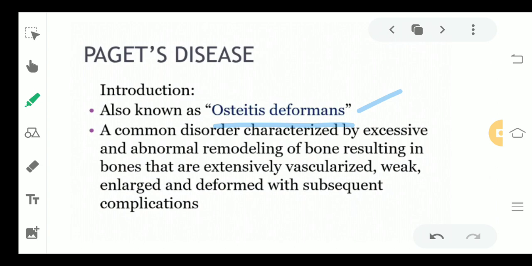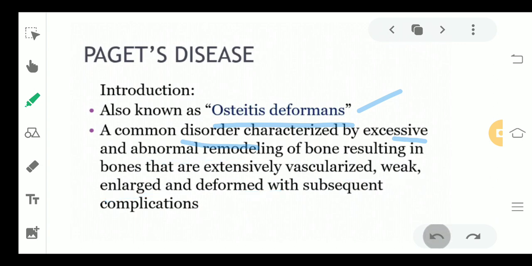If we come to the definition of this disease, it is a common disorder which is characterized by excessive and abnormal remodeling of the bone, which is going to give us a vascularized, weak and enlarged deformed bone. Okay, now let me simplify this a bit for you.